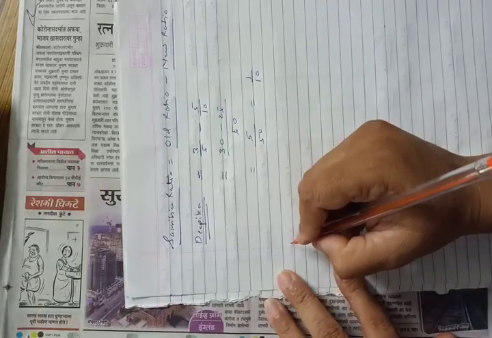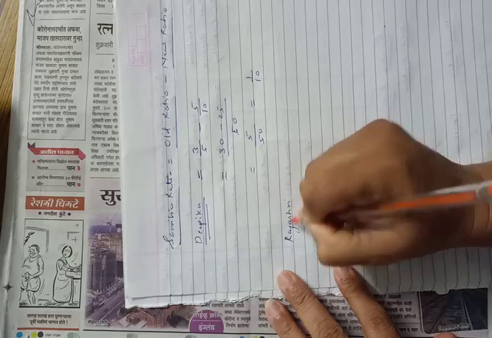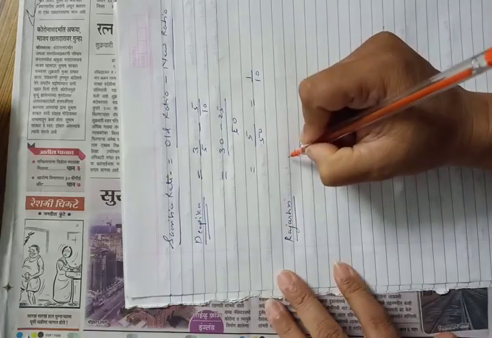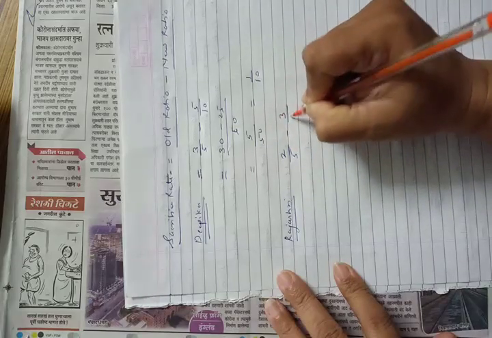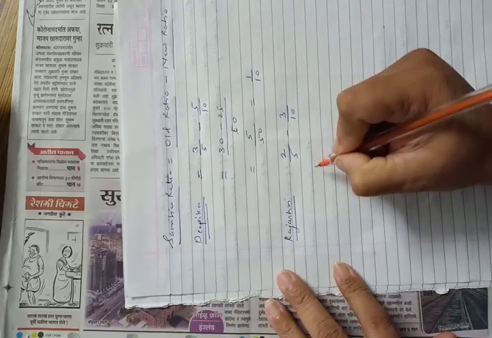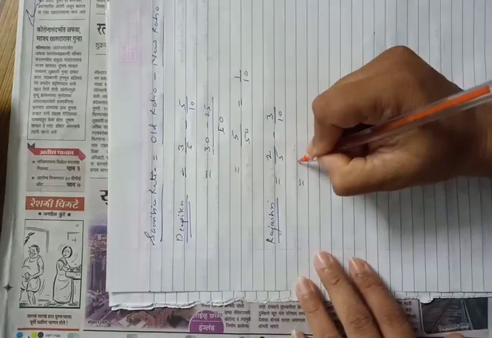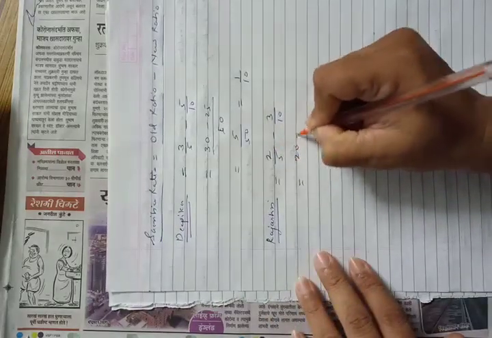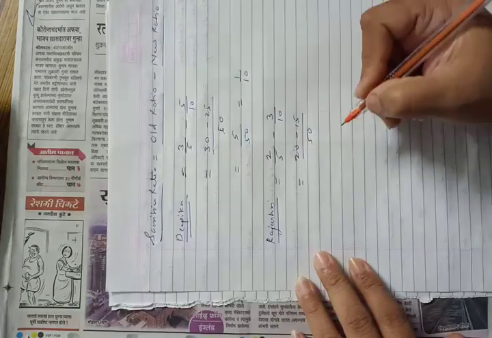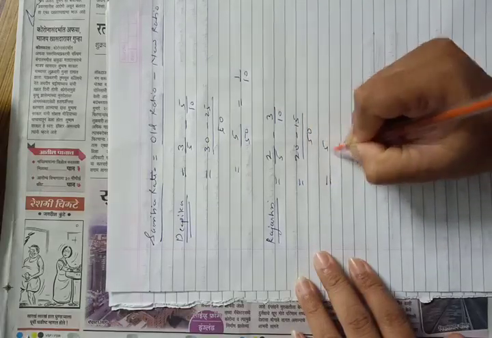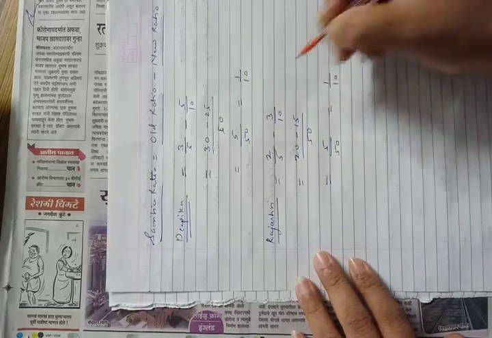Now second partner Rajashri: old ratio 2/5 minus new ratio 3/10 is equal to 10 2s are 20 minus 5 3s are 15/50, is equal to 5/50, that is 1/10.